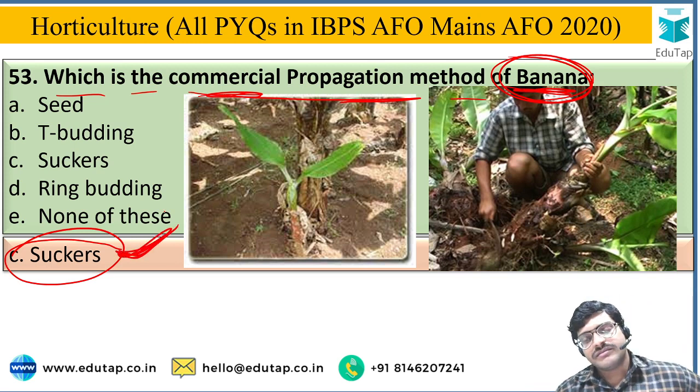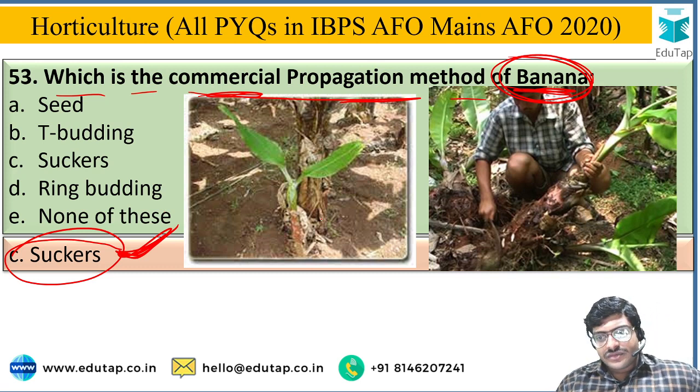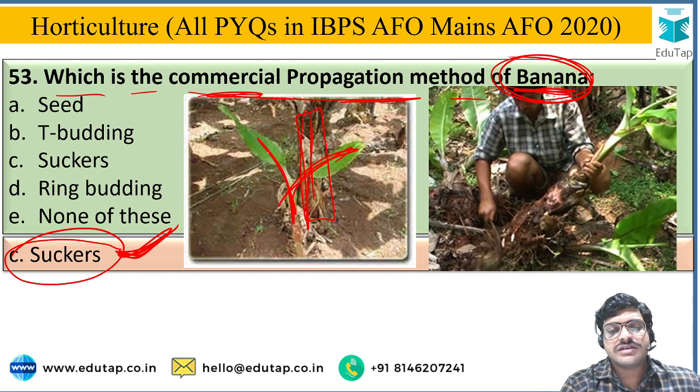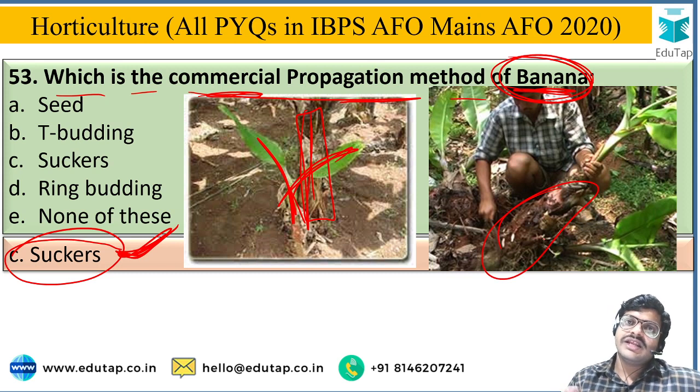Suckers are nothing but the rhizomes with lateral buds. They will emerge near the parent plant. Here is the parent plant and here is the sucker in this image, and this sucker will be taken out for the propagation for the next season.